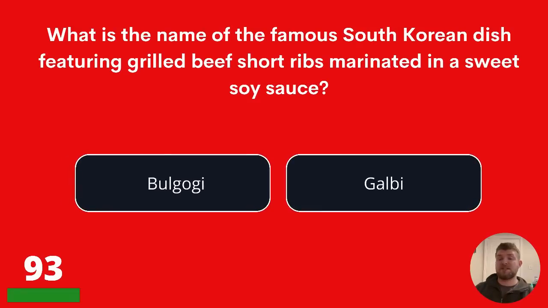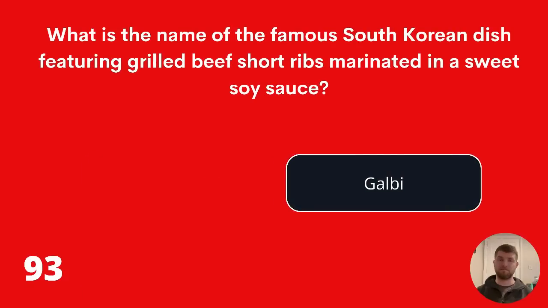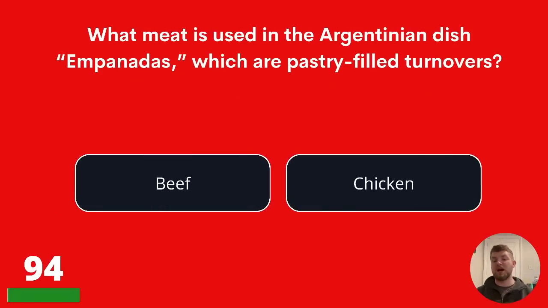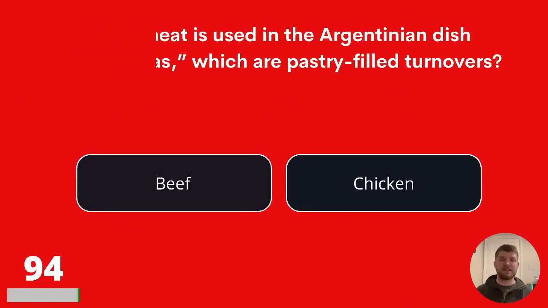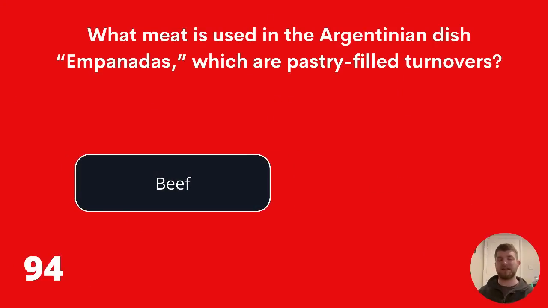What is the name of the famous South Korean dish featuring grilled beef short ribs marinated in a sweet soy sauce? Bulgogi or galbi? The answer is galbi. 94. What meat is used in the Argentinian dish empanadas, which are pastry-filled turnovers? Beef or chicken? So these this and that questions happen in the world of food. The answer there is beef.